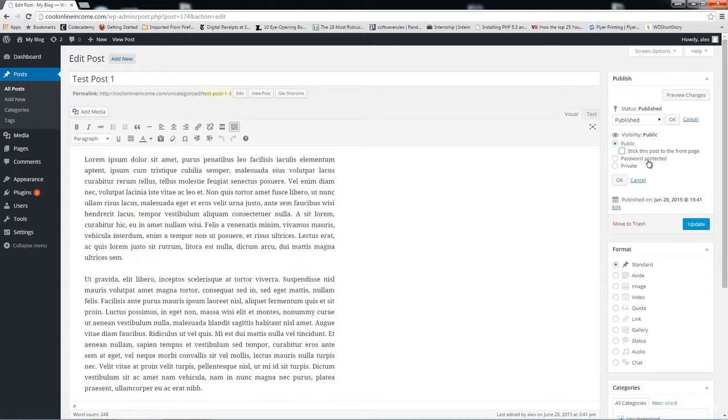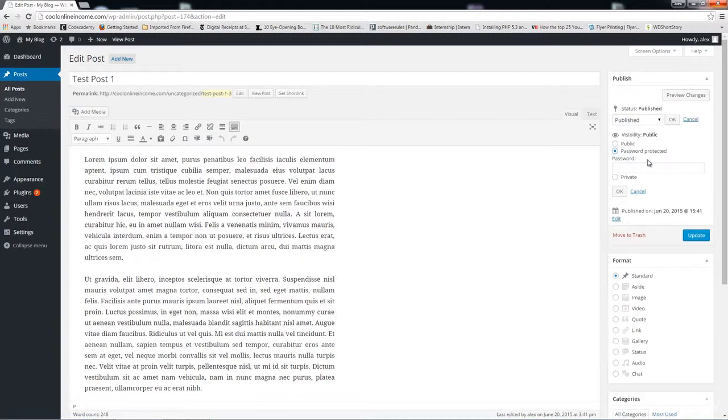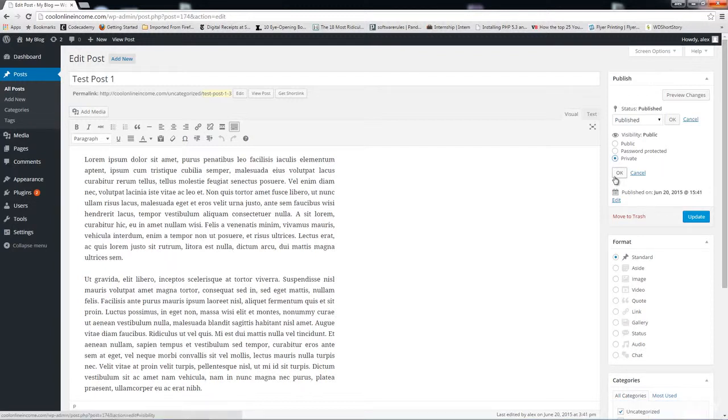It's something that is rarely used, and I doubt you will ever need to use it, but in case you want to have the option of having only select people who can view your post, you can choose this option, and down here you would simply type in the password that you want people to use to view the post. Now private is a little bit different from password protected. Private means that only people who are administrators or editors would have access to your post.